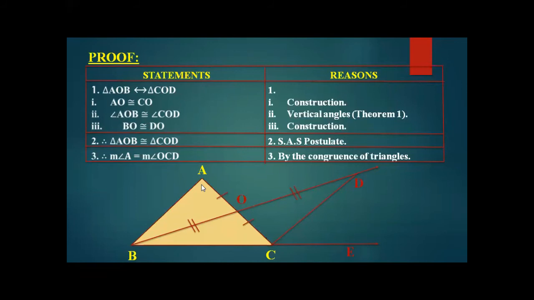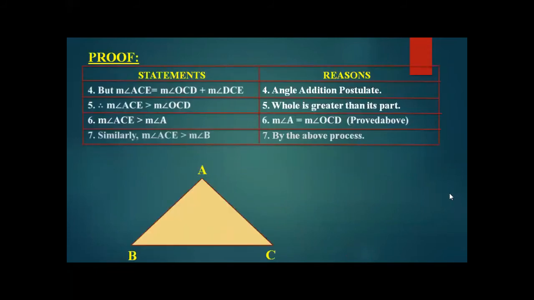So the corresponding angle of triangle AOB is A to C. So A and C are congruent to each other. But here it is written OCD, so we are talking about this triangle, so we will write OCD. So angle A from the interior one and OCD are also congruent. Now moving towards the other statements.